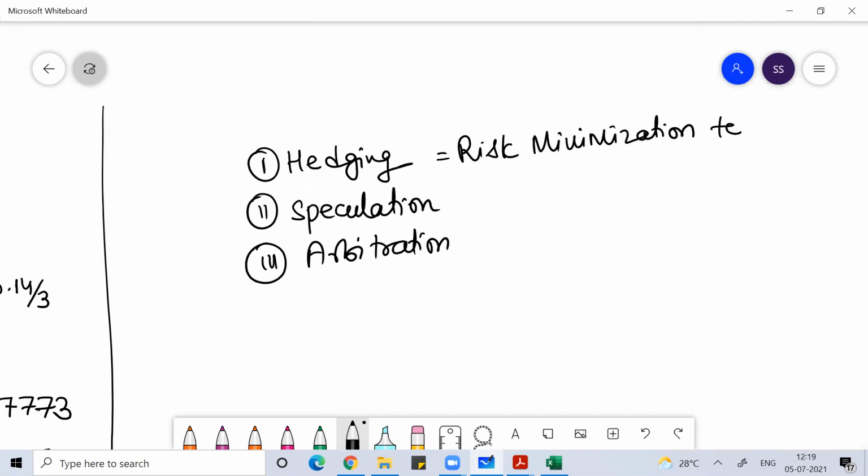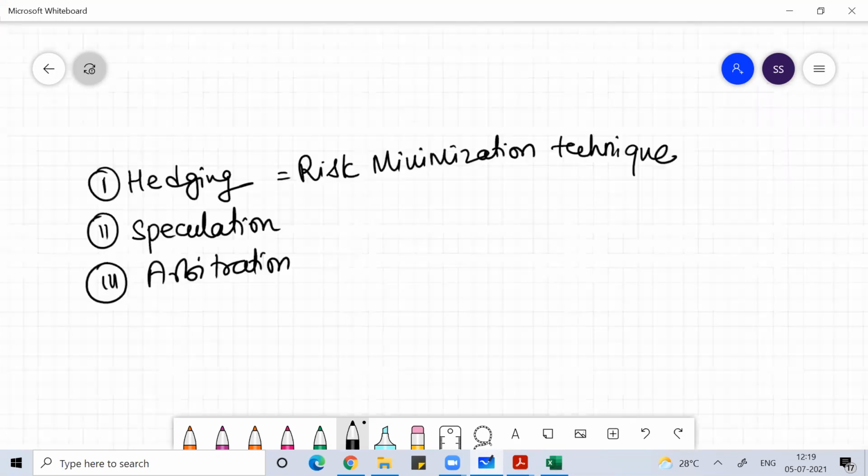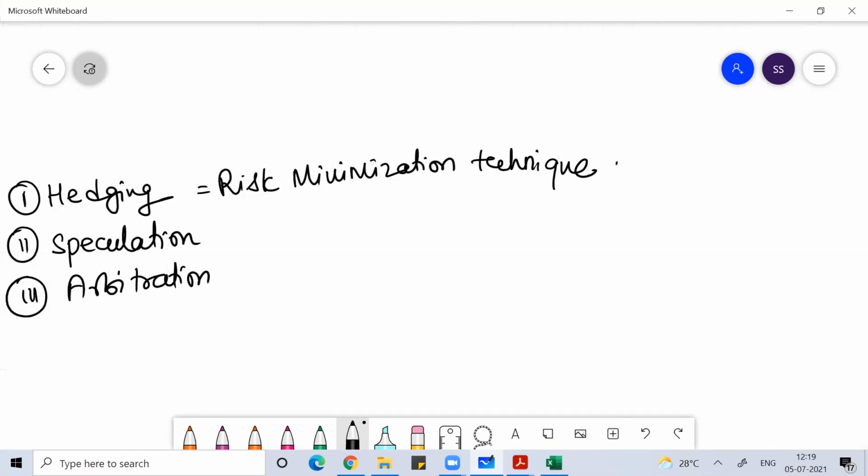We believe that the investors who trade in the market are risk averse investors. So with the minimum possible amount of risk, every investor wants to maximize their return.